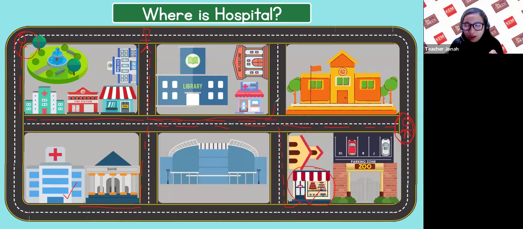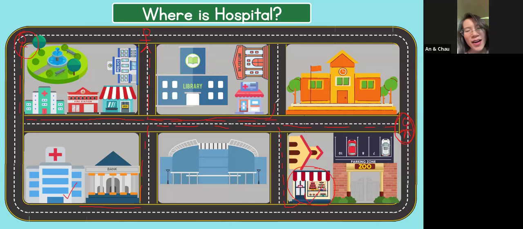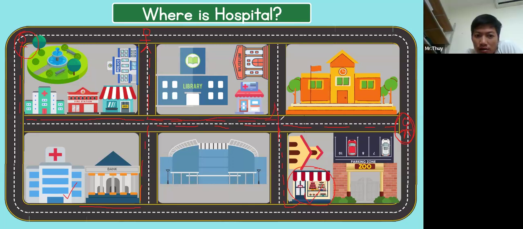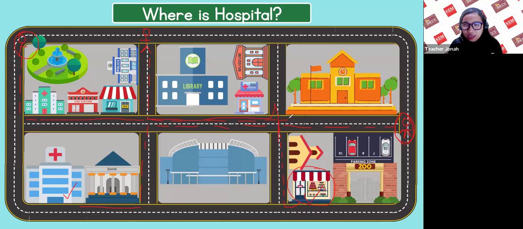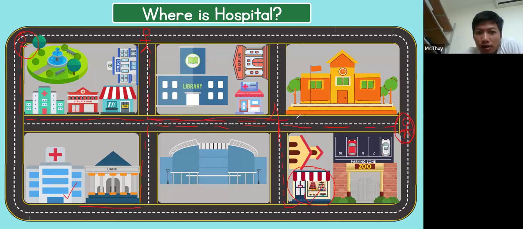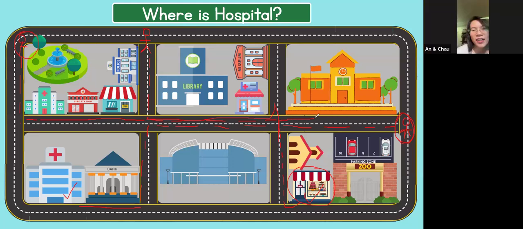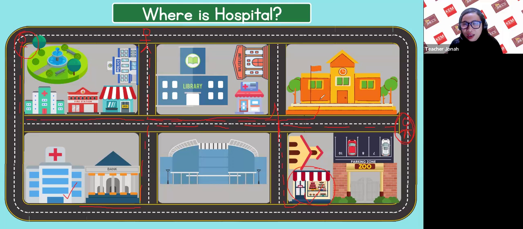Should I go here? Across. Or right? Across. Okay, and the school is on the left. Okay, the teacher is here. Thank you, Tue.